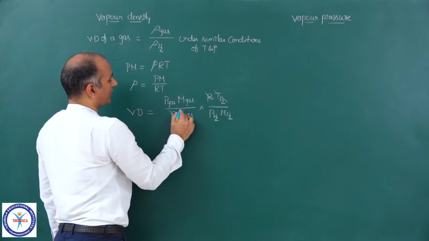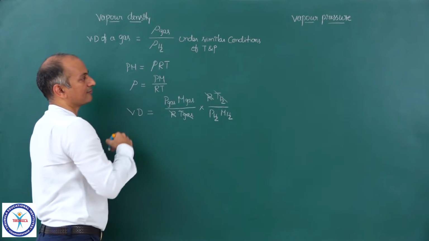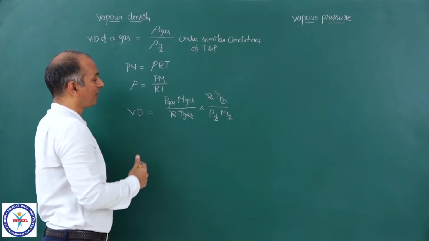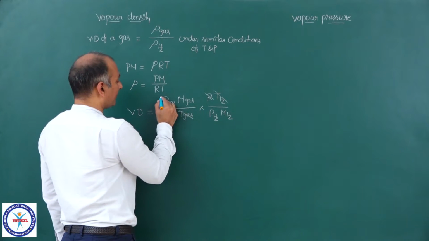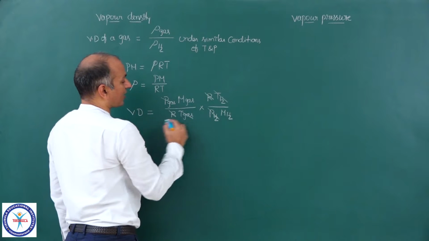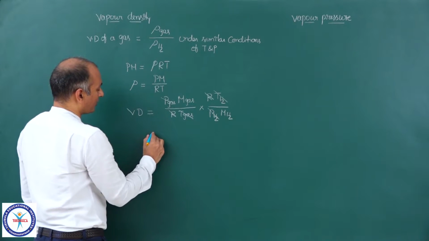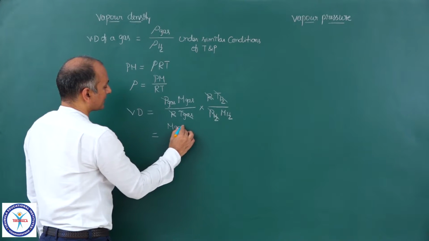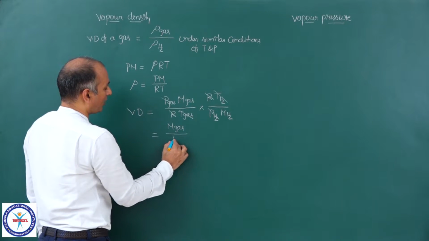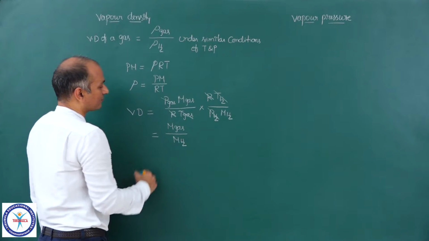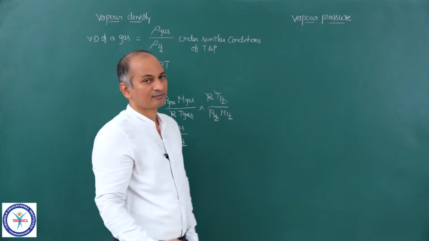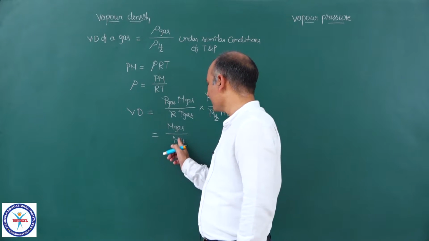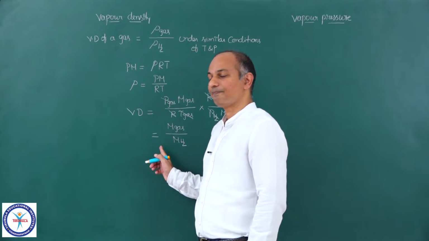T of hydrogen and T of the gas are the same, because that is there in the definition itself. Same temperature, same pressure. Pressures also get cancelled. So now that is equal to molar mass of the gas upon molar mass of hydrogen. That is how we can express vapor density in terms of the ratio of molar masses.